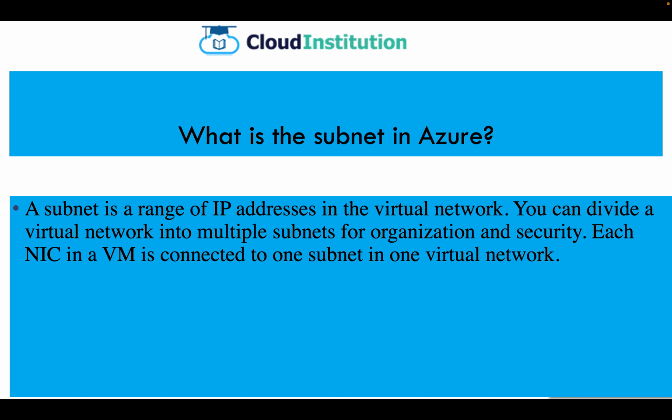Each NIC in a VM is connected to one subnet in one virtual network, which means that we're going to discuss all these things in this session. First of all, I'm going to explain what is Azure subnet, which has to be created under a VNet. In this session we are going to create two subnets, which will exactly partition the VNet. If you have not followed my last video, please go back and check how to create a VNet.